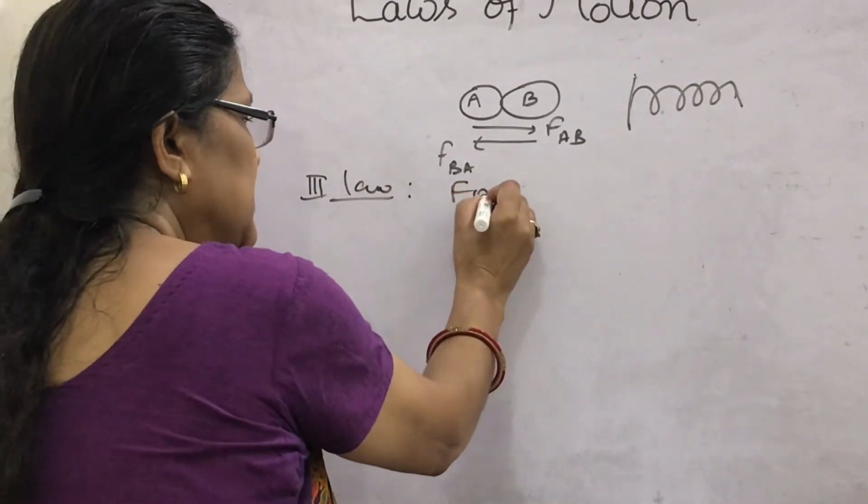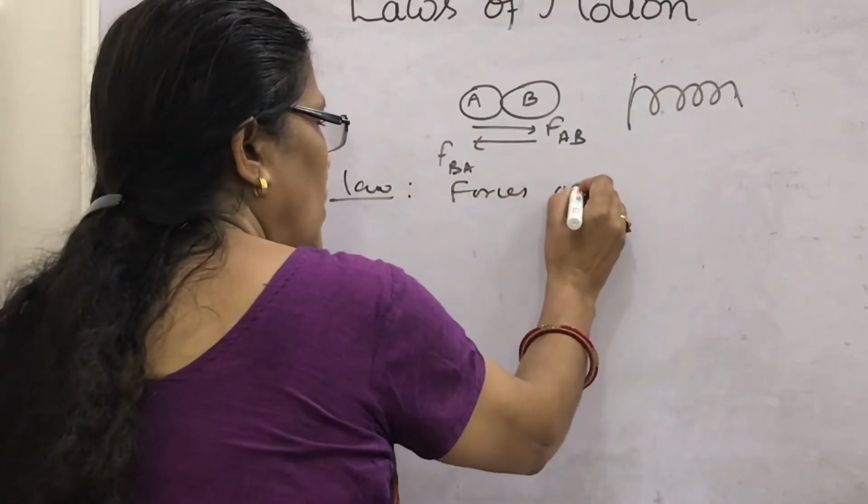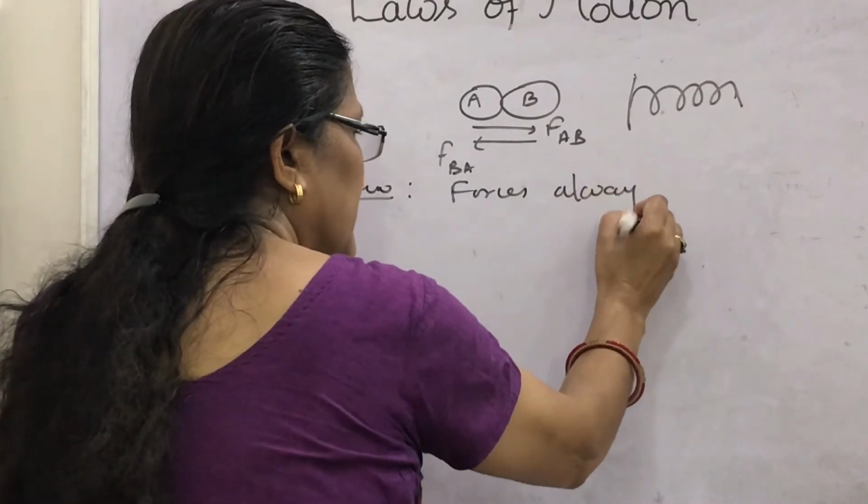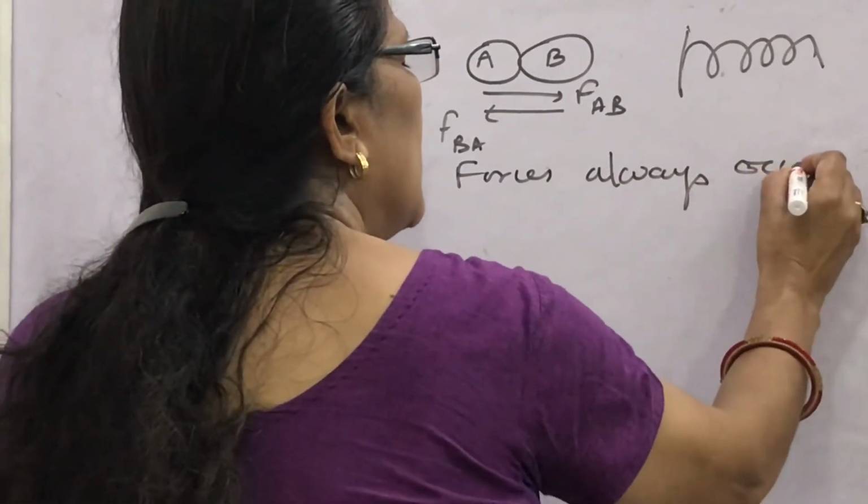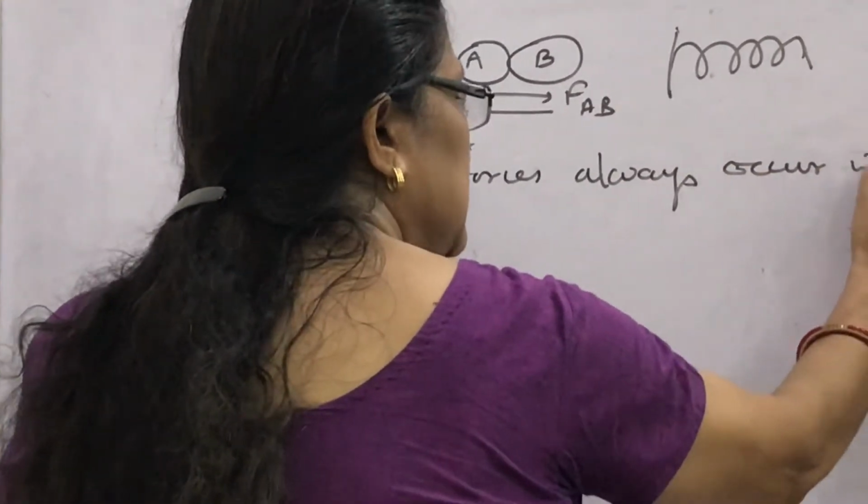What is third law? That forces always occur in pairs.